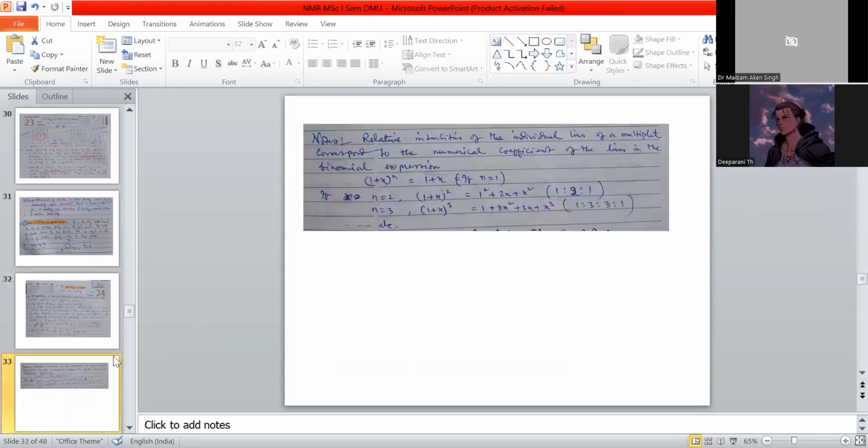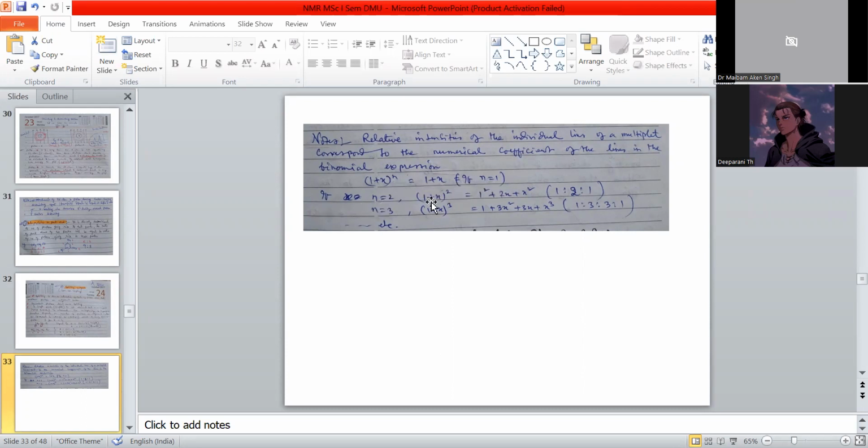Then another important note: the relative intensity of the individual lines of a multiplet corresponds to the numerical coefficients of the terms in the binomial expansion. This is the language, and these are the mathematical relations. So if (1 plus x) to the power n, then it becomes 1 plus x if n equals 1.